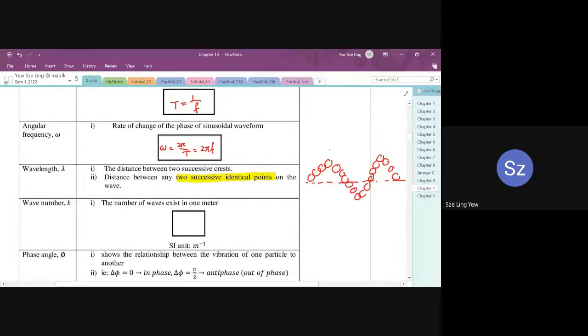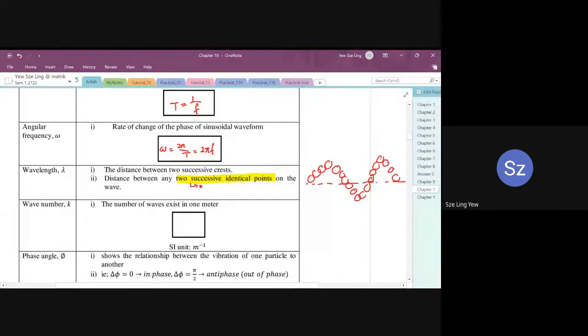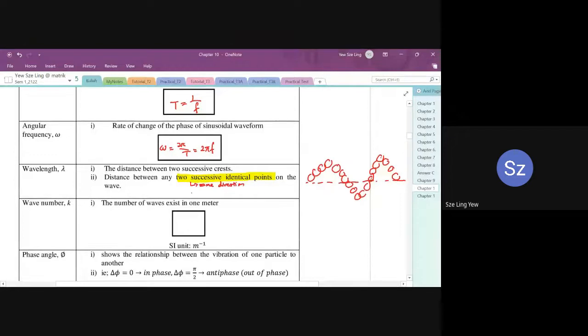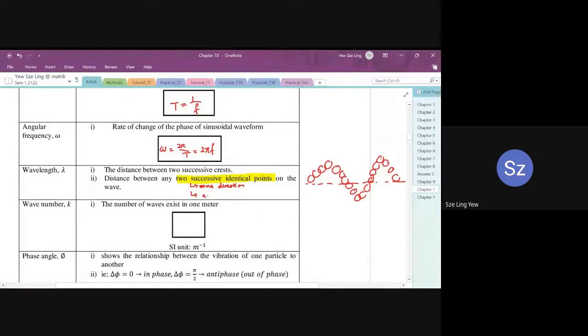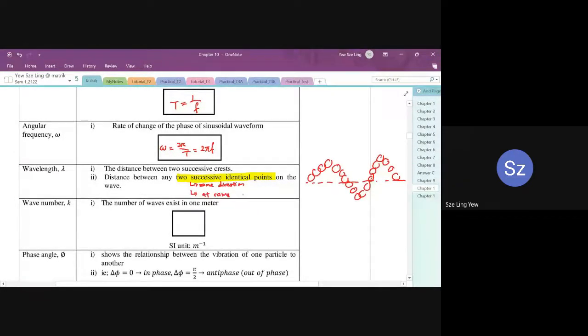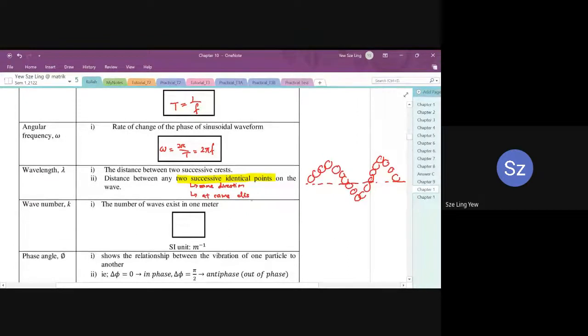All right, so what does it mean by two successive identical points? It means the two points that are moving towards the same direction and are located at the same displacement.